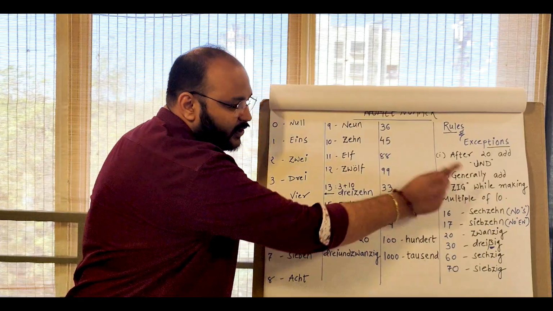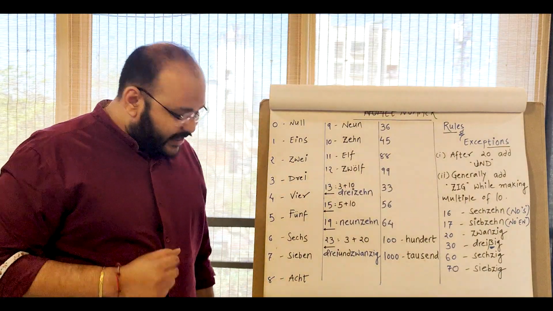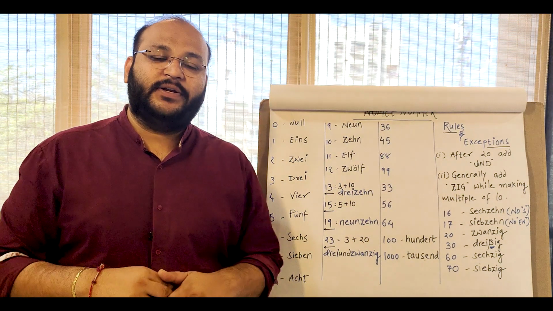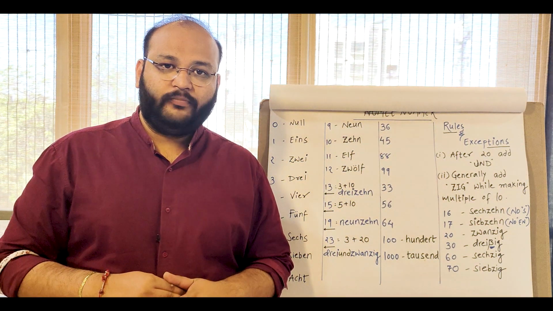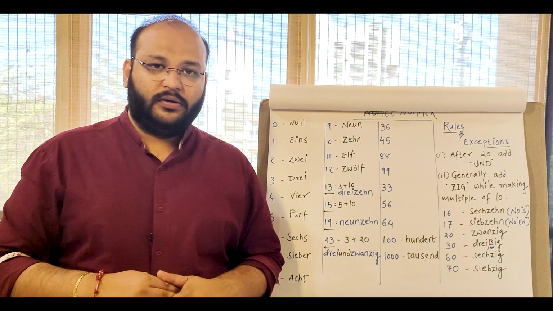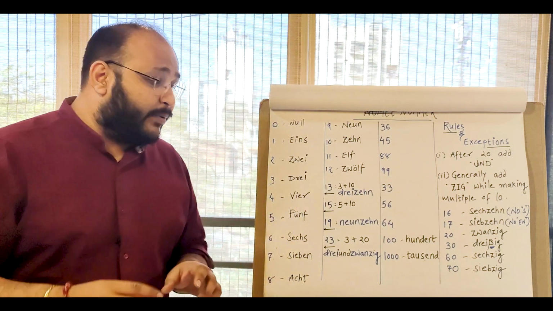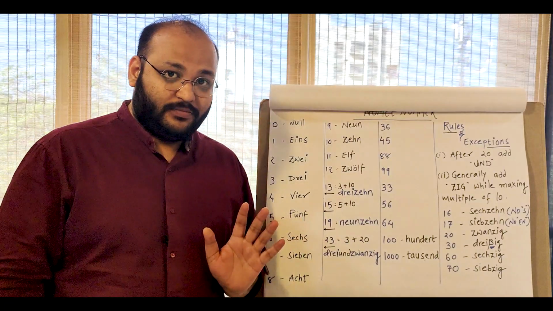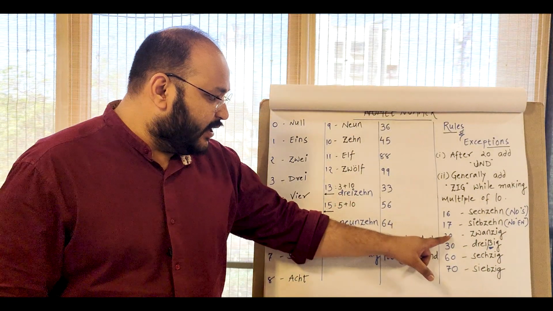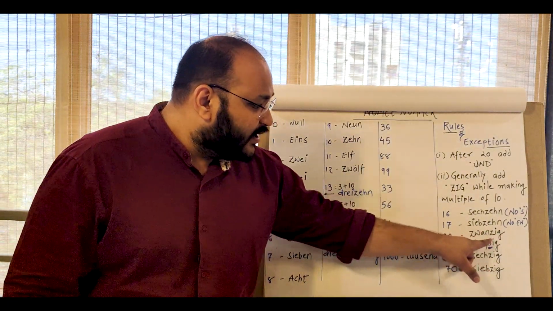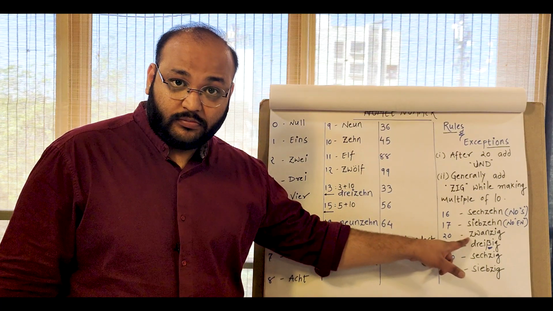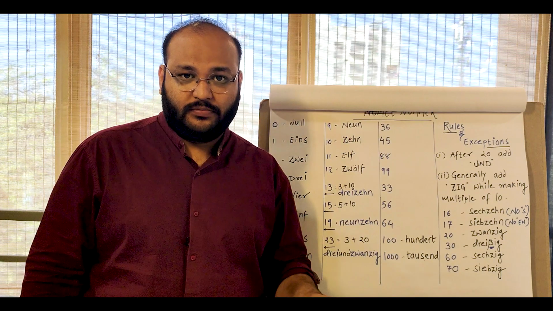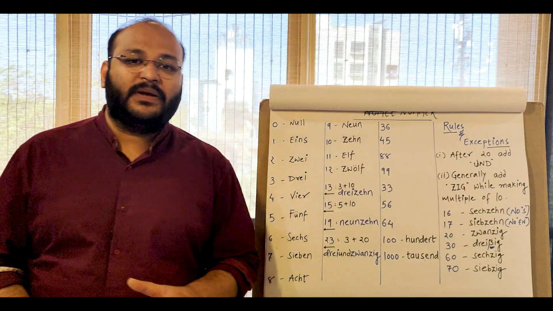50, 50, 50. 80, 80, 90, 90, so on and so forth. Okay. Simple. However, 20 is not 20. It's an exception. So look here. 20 is called 20. 20 is called 20 and not 20. Okay. And there is no particular reason behind it.